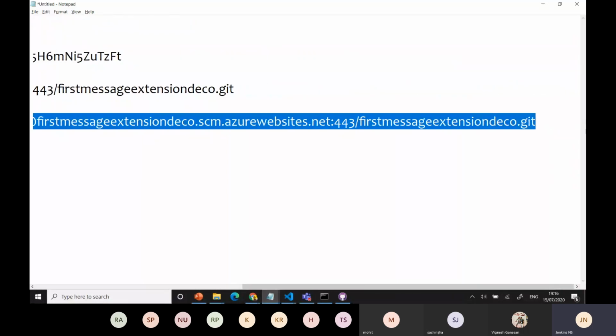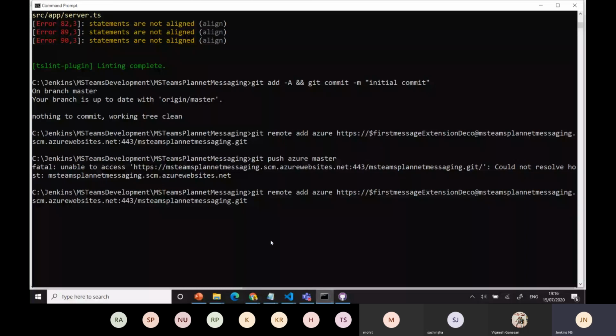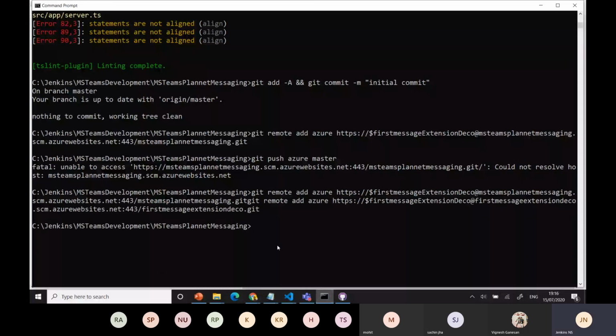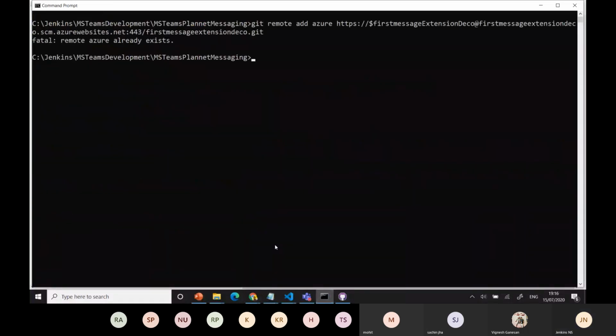Then I copy the item and make it available here. Okay, already, oh, so I need to remove that because the remote is already added, right?